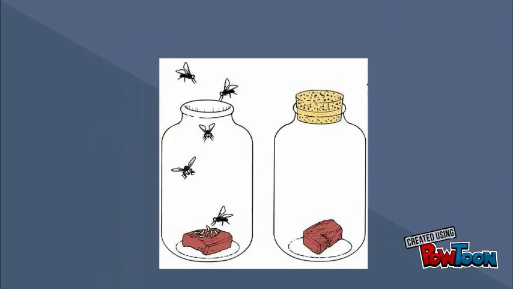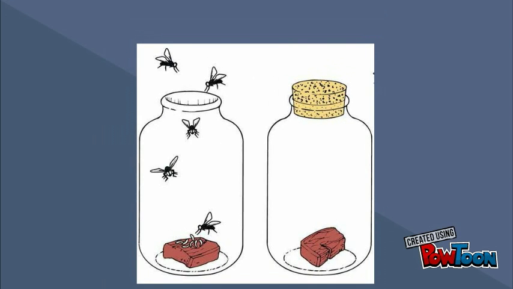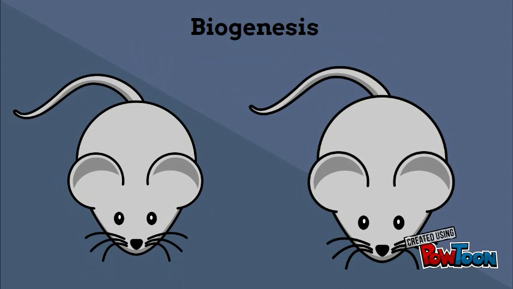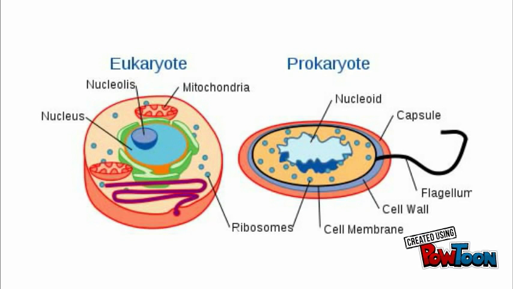In his experiment, Redi placed meat in a sealed and in an unsealed container. After noticing that flies would only be attracted to the unsealed container, he was able to prove that life does not generate randomly. Out of this experiment came the idea of biogenesis, where life only comes from other life.